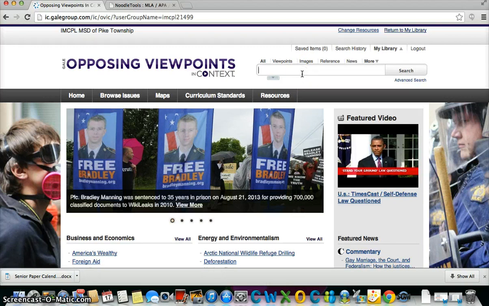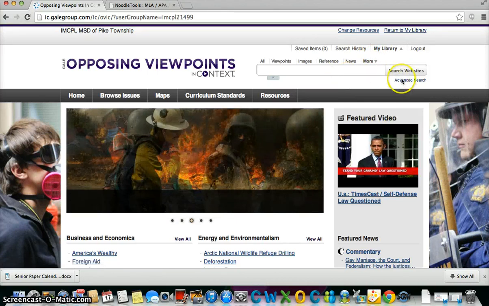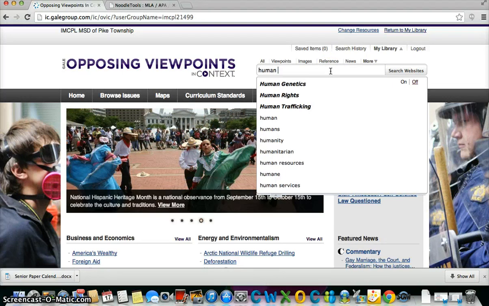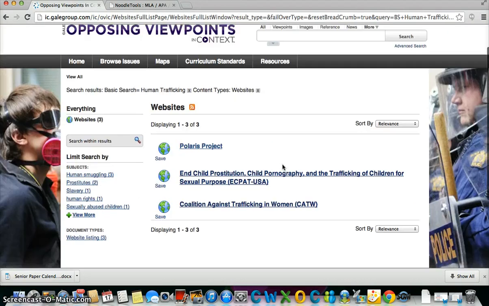So, human trafficking. Either you can go ahead and type it in here, or you can click on More and go to Websites, so that when you click on search, you will automatically search for websites only. So I'll type in human trafficking, and I'm doing a search.